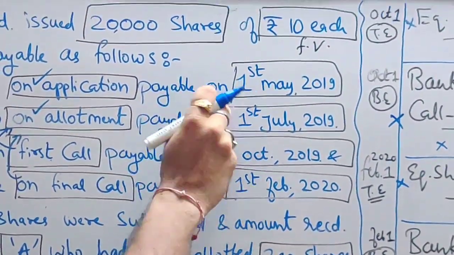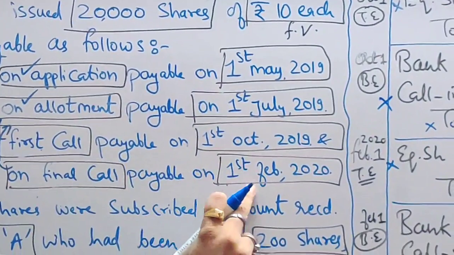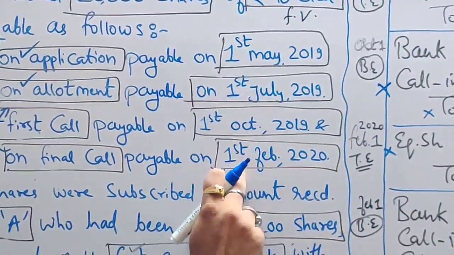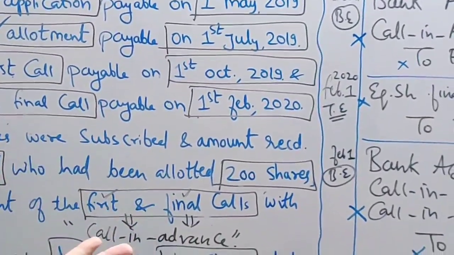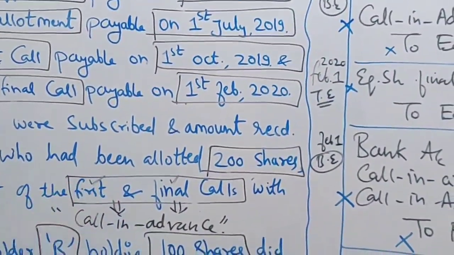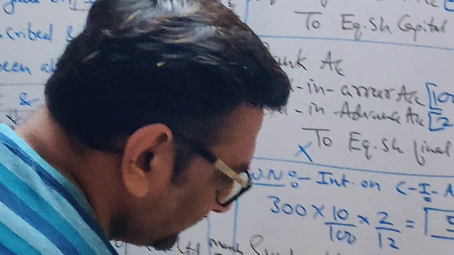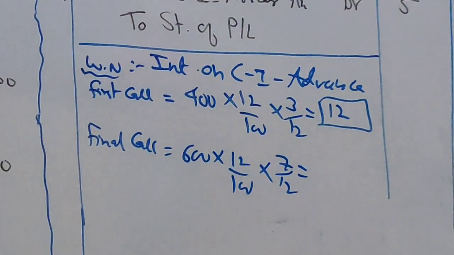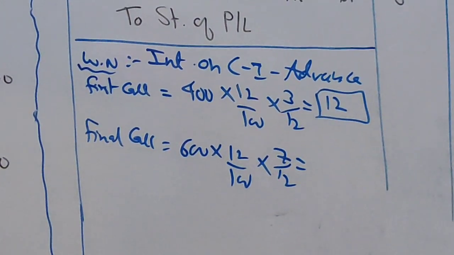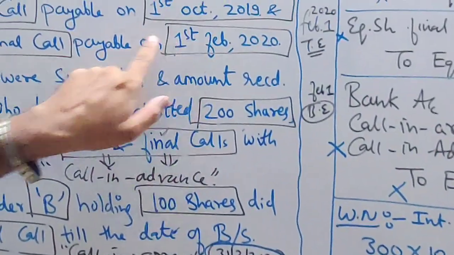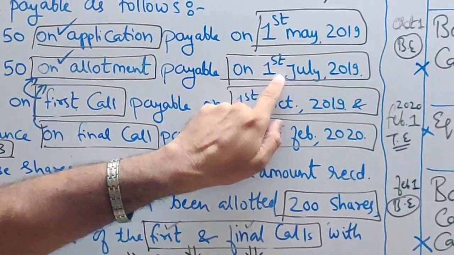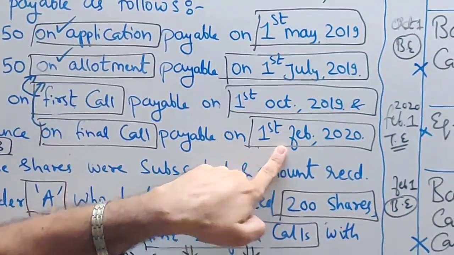So start counting from 1st July till the date of final call, 1st Feb. This is the final call date, so you have to count from July to 1st of February.